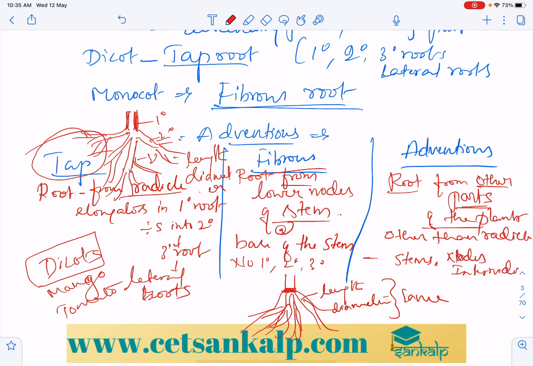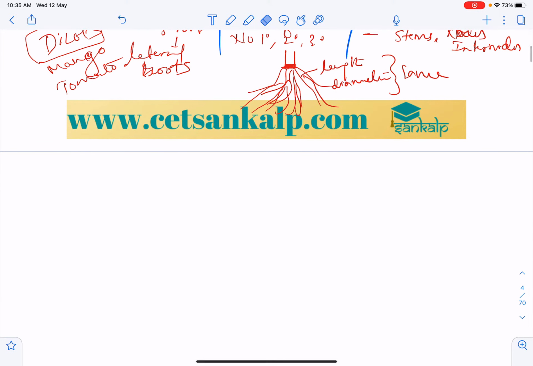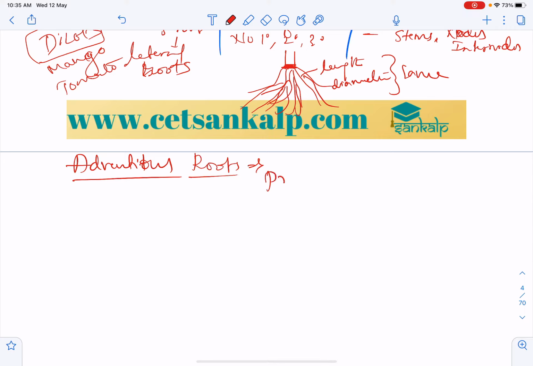So in this case, generally in the adventitious roots, there are different types of roots.